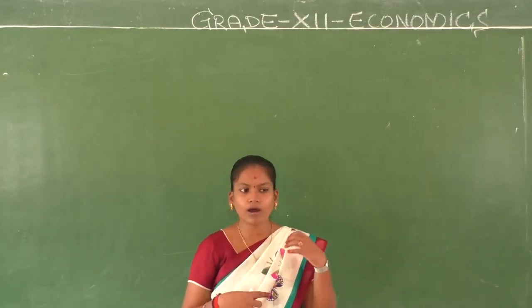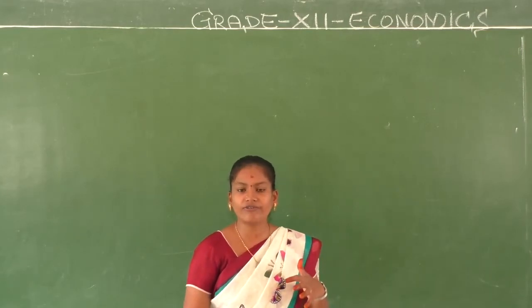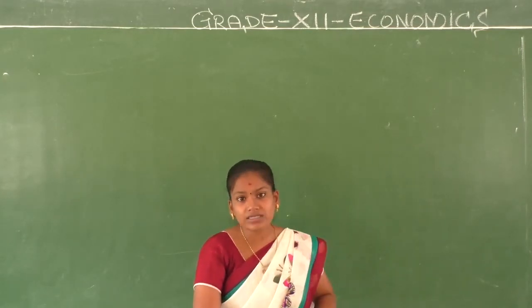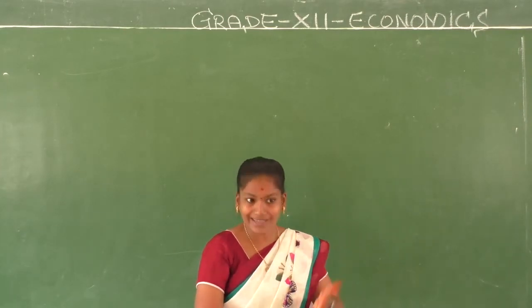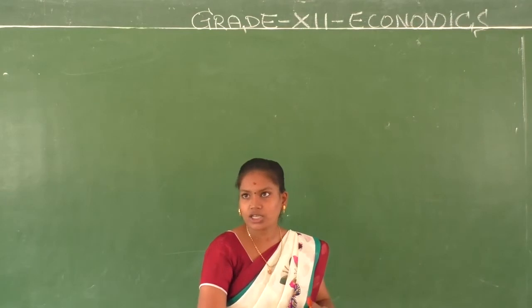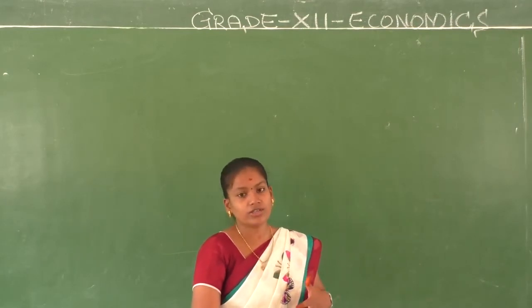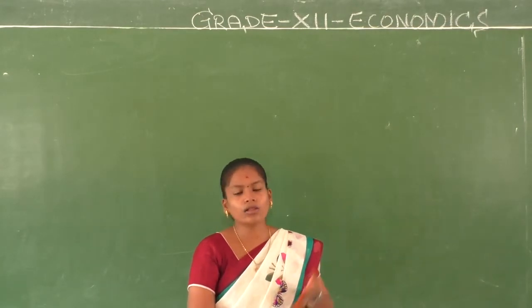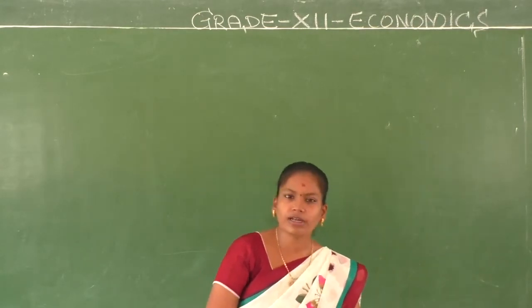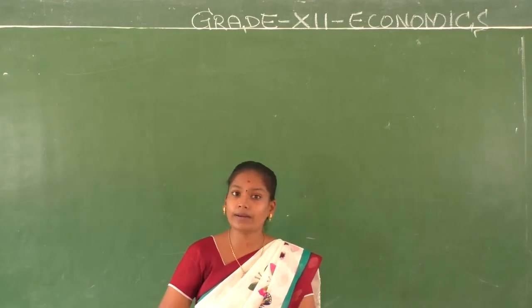We spoke about how consumption and investment differ and how they determine the equilibrium income. What happens if the price is the same and demand changes? What happens when there is a change in the price? What happens when there is a change in the income? All those things we discussed in chapter 4, determination of income and employment.